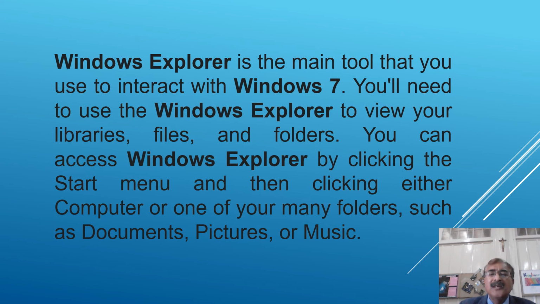Now, what is Windows Explorer? Actually, Windows Explorer is a program to view and manage the files and folders. So Windows Explorer is the main tool that you can use to interact with Windows 7. Okay, you'll need to use Windows Explorer to view your libraries, files and folders. How to access? You can access Windows Explorer by clicking the Start menu and then clicking either Computer or one of your many folders such as Documents, Pictures or Music.